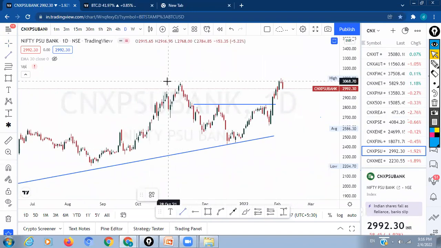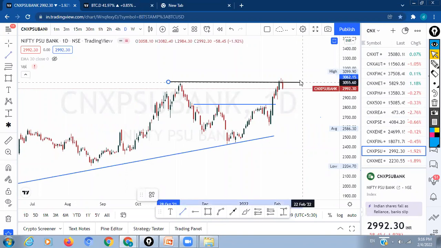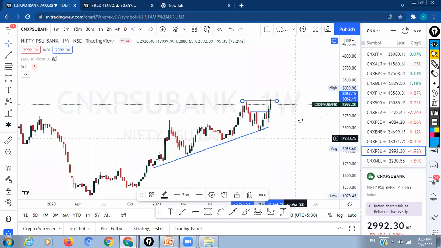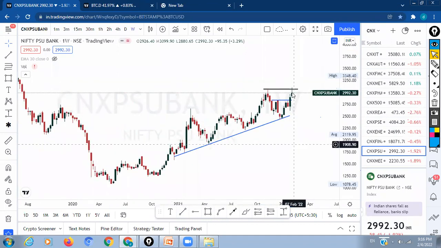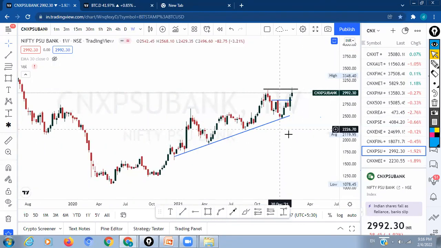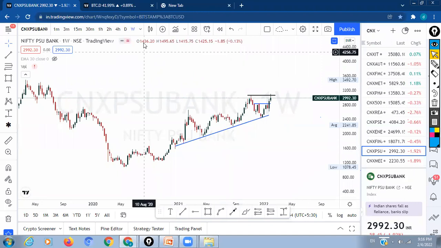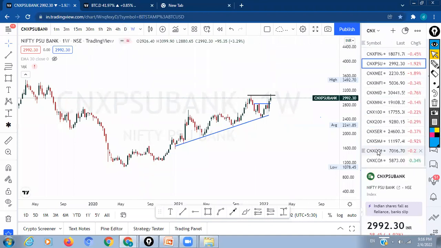Maybe you can move it to a weekly chart so that the view will be very clear. Now, whenever you have seen that the PSU banks are rising, and you compare the chart with the Nifty, Nifty is always making a top earlier, and then the PSU bank index is making a top. This is what I use for my reference to analyze Nifty.